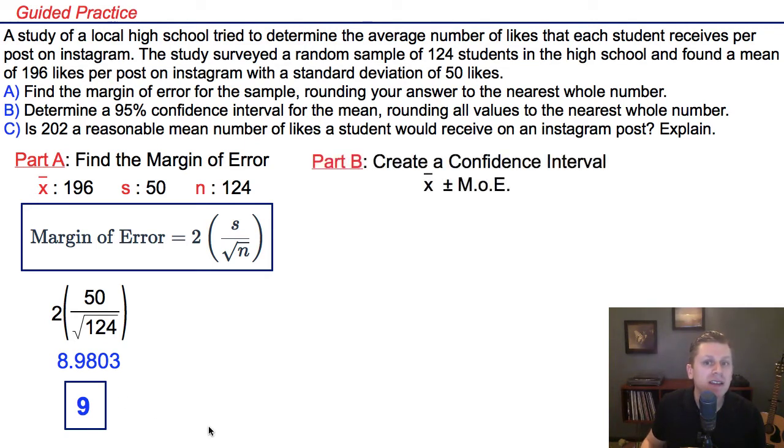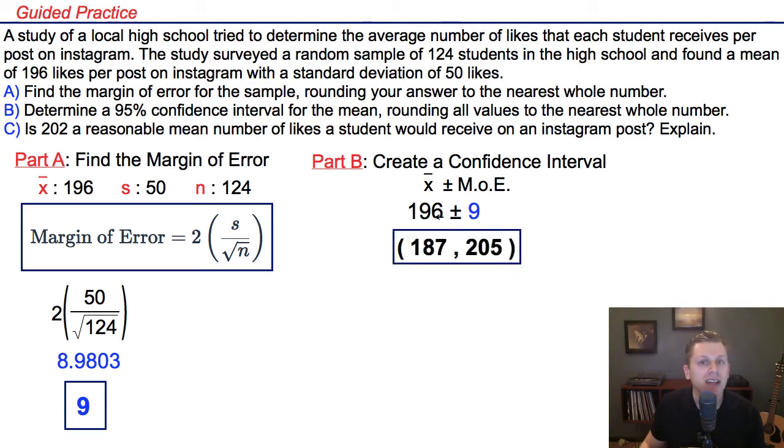So in part B, let's create that confidence interval where we take the average and add and subtract our margin of error. Plugging in our average of 196 and our margin of error of 9, all we have to do is add and subtract. Subtracting 9 from 196, I'd get 187, and adding 9, I'd get 205. What that means is that if we did this again, we'd be 95% certain that the average number of likes a student receives is somewhere between 187 and 205 likes.